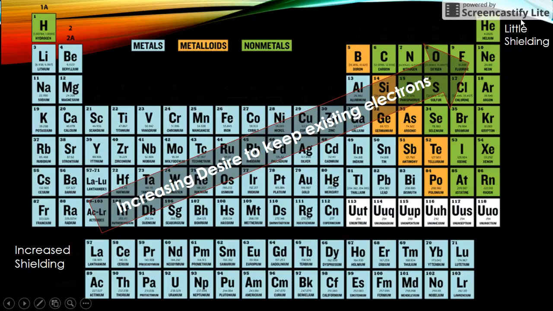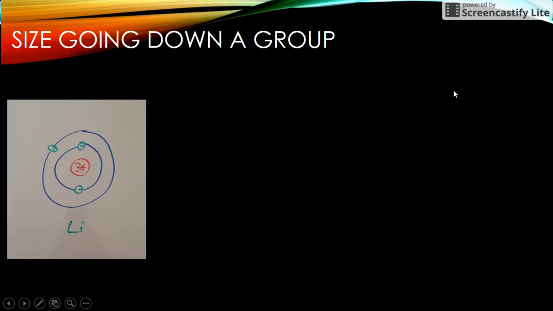So there's decreased little shielding here. Neon has a little more, argon has a little more. So the desire to keep your existing electrons increases in this fashion up toward helium, where francium has the least attraction to its outermost electron, and helium has the most attraction to its 2 electrons.